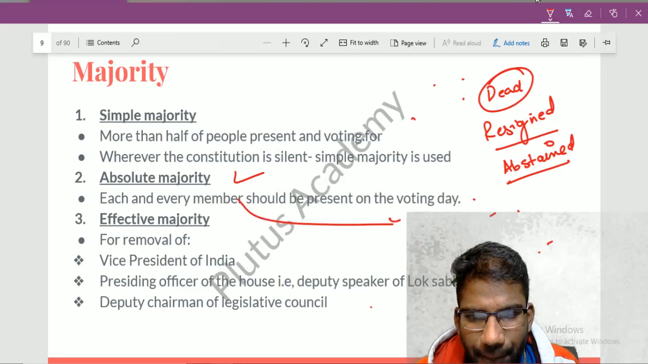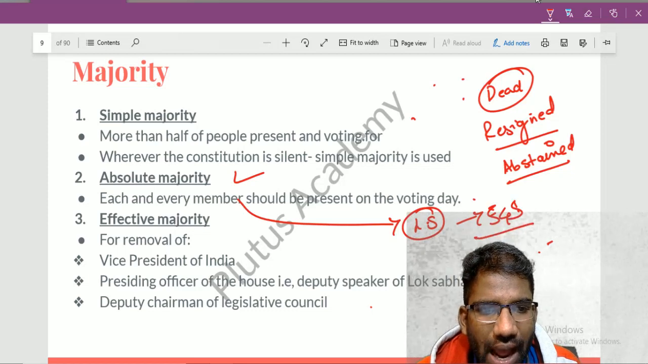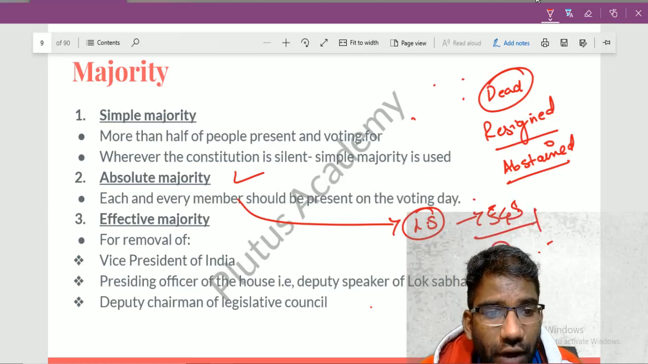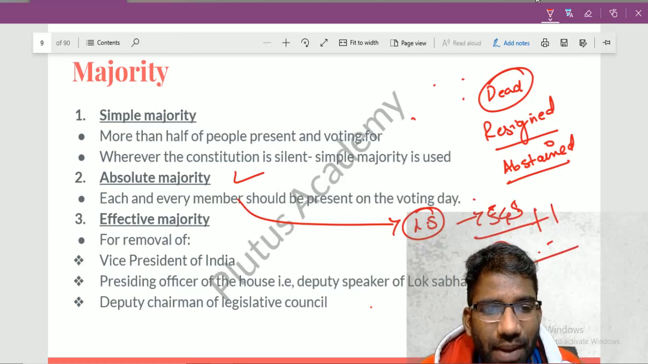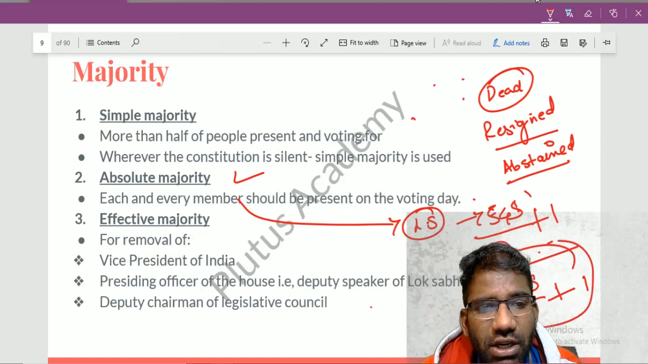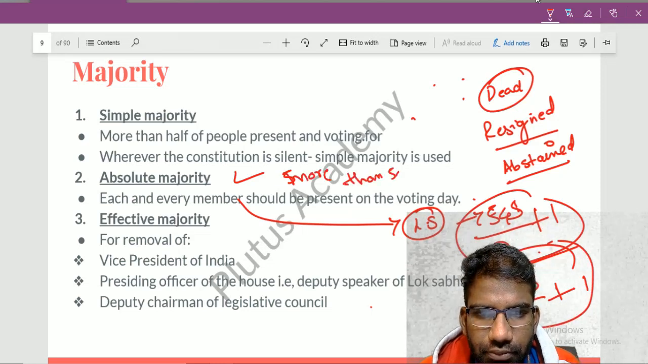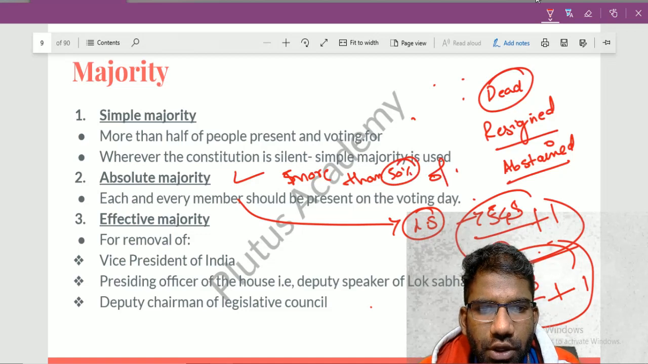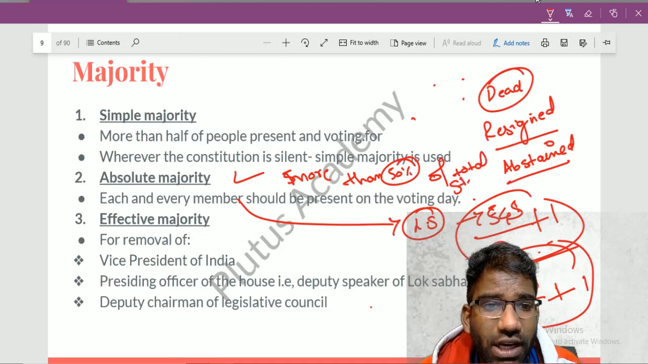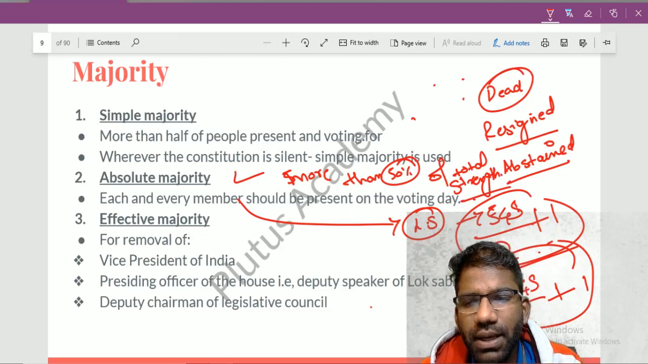For example, let us take the example of Lok Sabha. If Lok Sabha has 545 members, the absolute majority will be 545 upon 2 plus 1. If Rajya Sabha has 245 members, it will be 245 upon 2 plus 1, more than 50% of the total strength of the house. More than 50% of total strength. No one should be absent. Not even a single person should be absent.